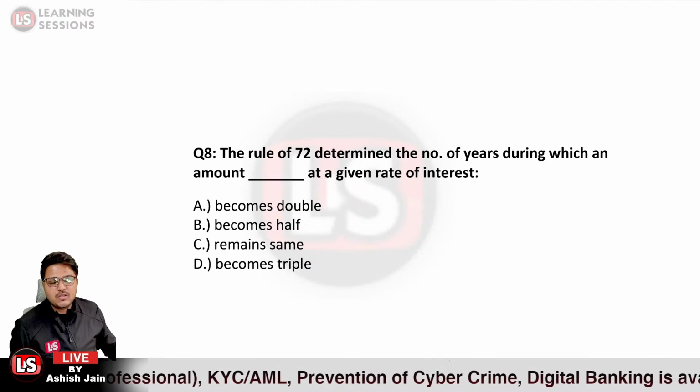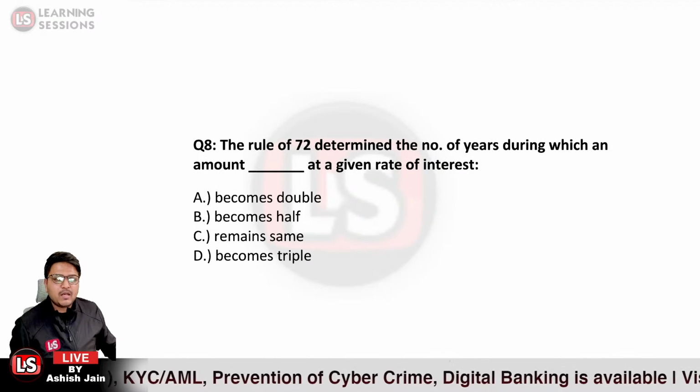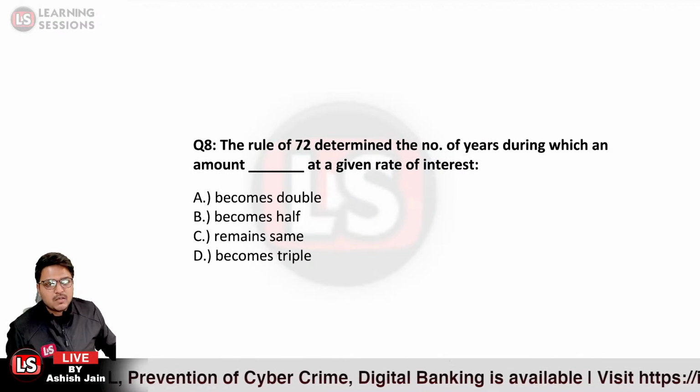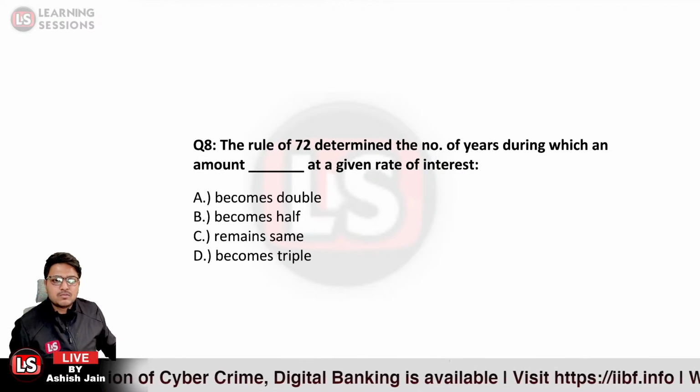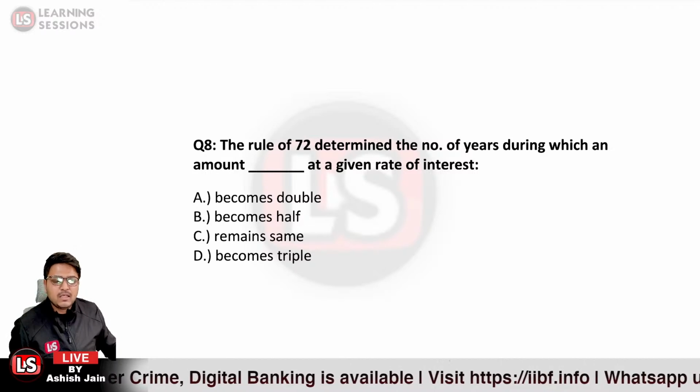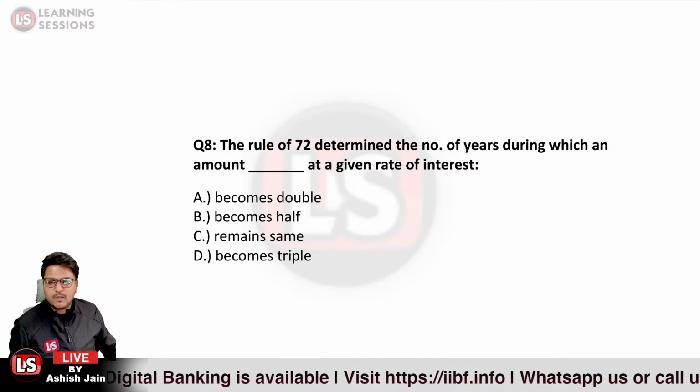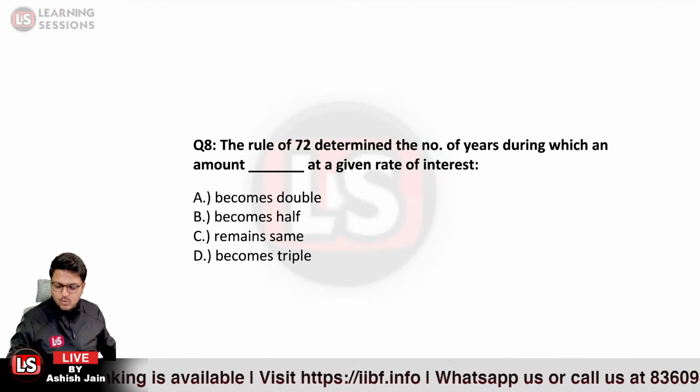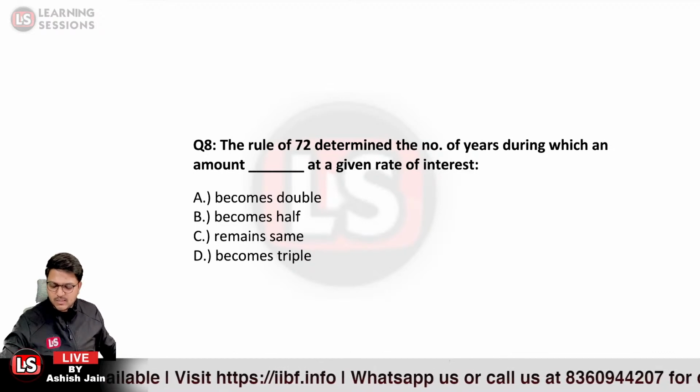Okay. The rule of 72 determines the number of years during which an amount remains what at a given rate of interest. What would be the answer related to question number 7 in this particular case?